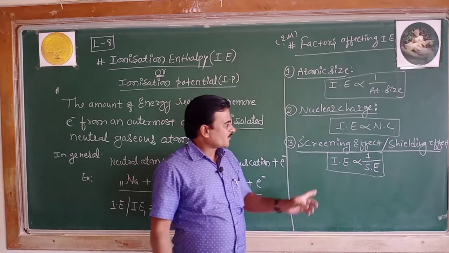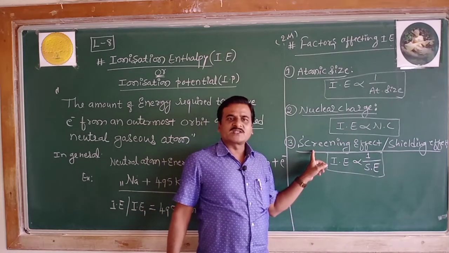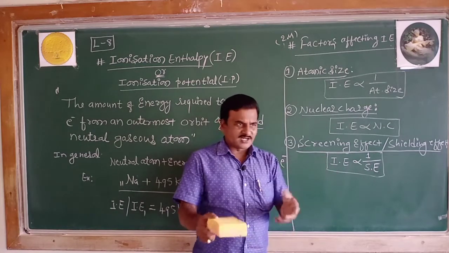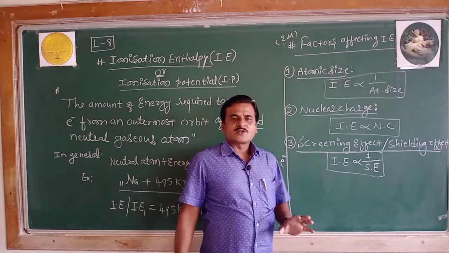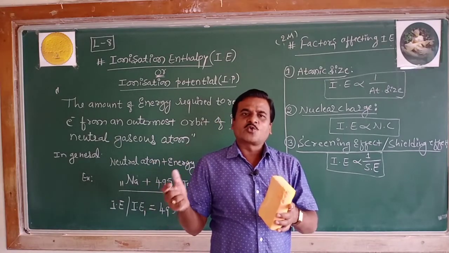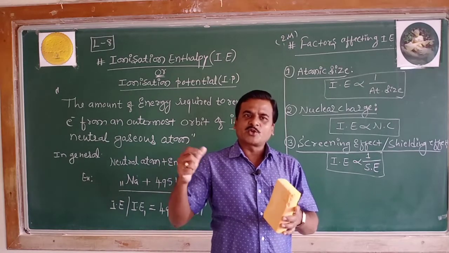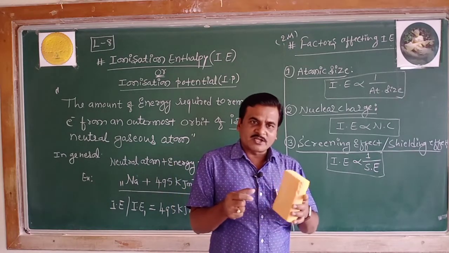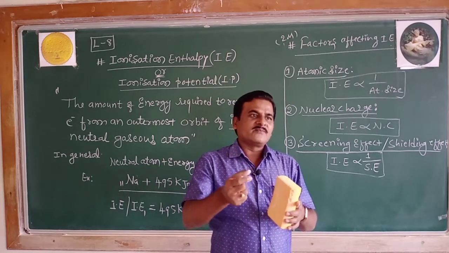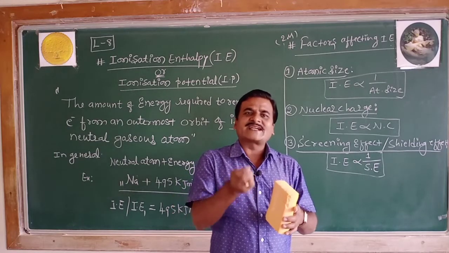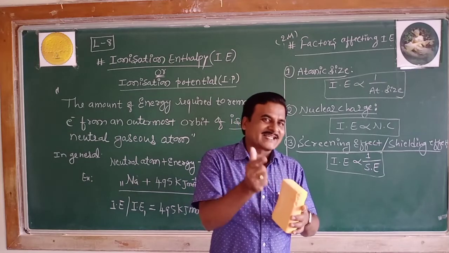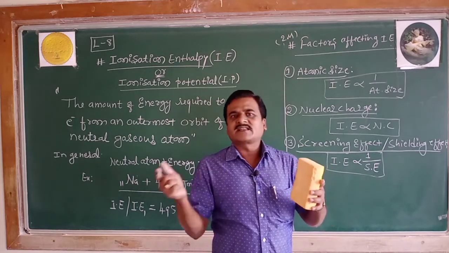So hope you have an idea about the screening effect. Let me convince you roughly what the screening effect is. Here the electrons in the outer shell are protected by the electrons belonging to inner orbitals. The inner electrons act as a screen between the nucleus and the valence electron.